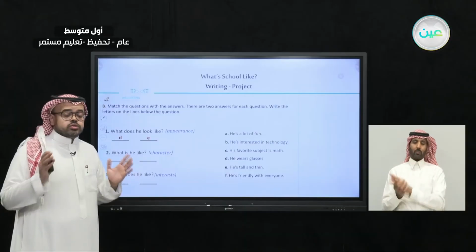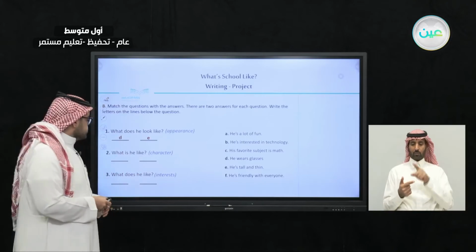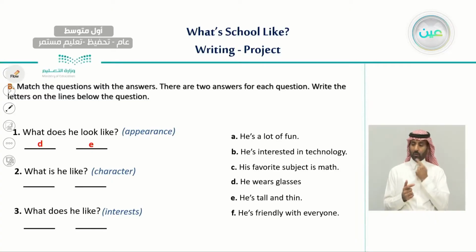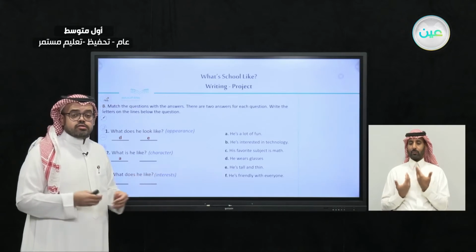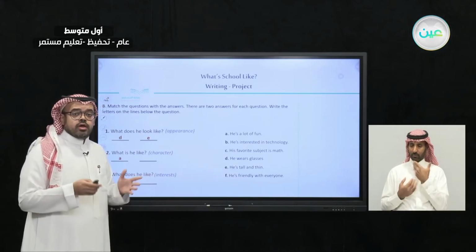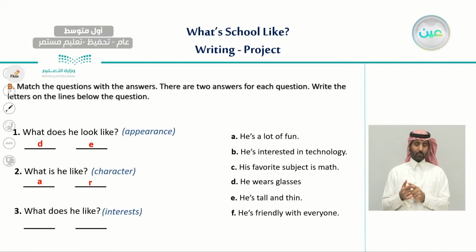Now, let us move on to the second question. What is he like? Now we're talking about character. So, what are the answers that relate to character? The first one is A, he is a lot of fun. This answer relates to character. And the second one is F, he is friendly with everyone. This is what we mean by the second question.